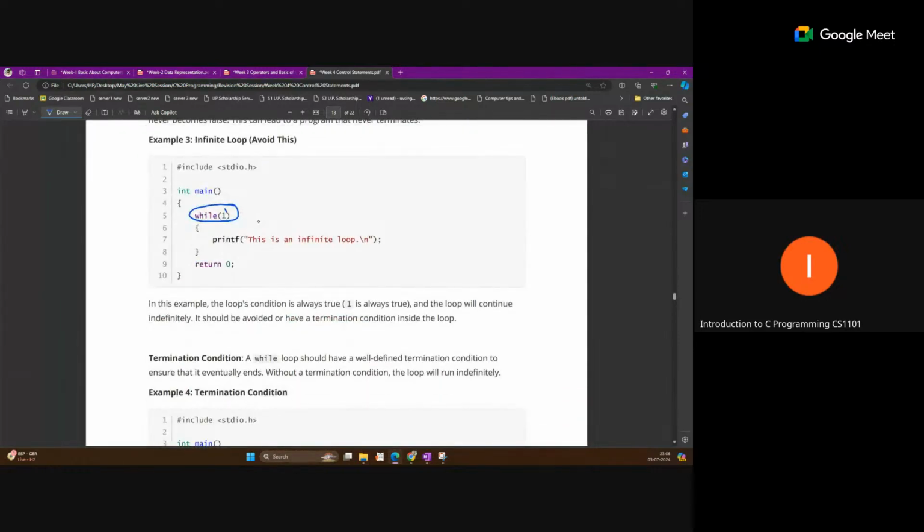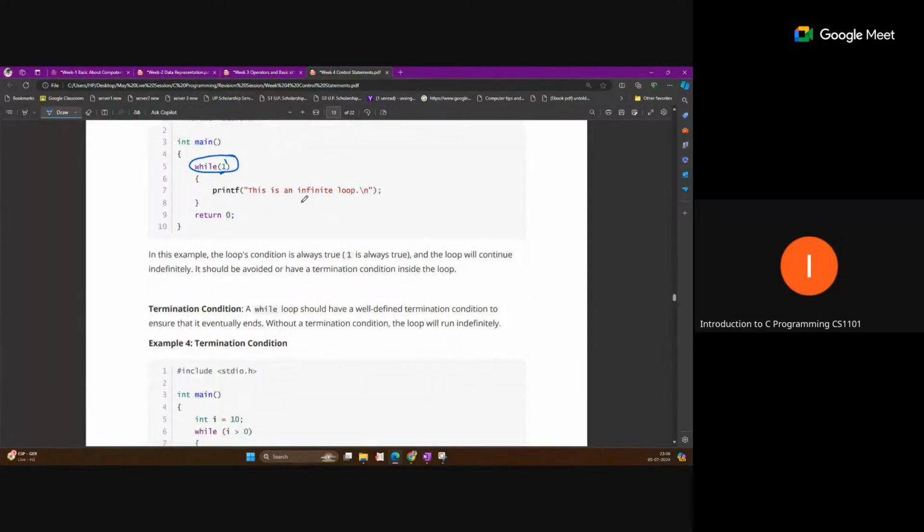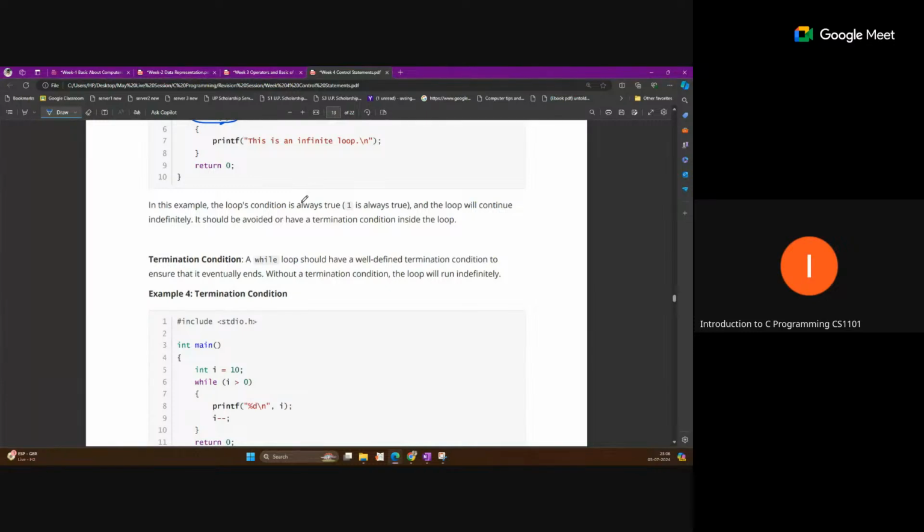And if we are writing only 1, then 1 is considered as true. If we are passing 5 also, that will also be considered true. If we are passing 0, that loop will terminate. It will be considered false. So this is also important: if you are passing a value in place of the conditional statement, 0 will be considered false, and any value other than 0 will be considered true.